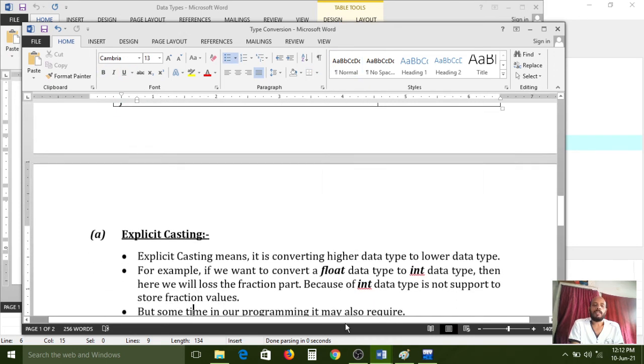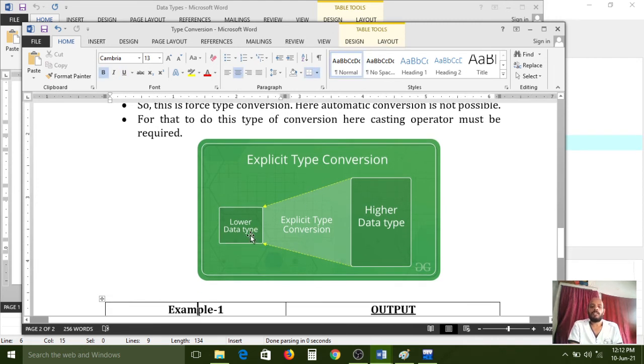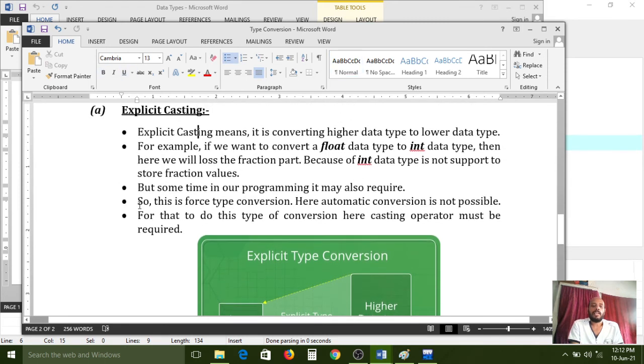Implicit typecasting is over. Now explicit typecasting. Here all of you carefully observe the diagram I have shown. Now we have to see the definition. Explicit casting means converting a higher data type to a lower data type. For example, if you want to convert a float data type to an int data type, then here we will lose the fraction part, because the int data type does not support storing fraction values. But sometimes in our programming it may be required. So this is forced type conversion.